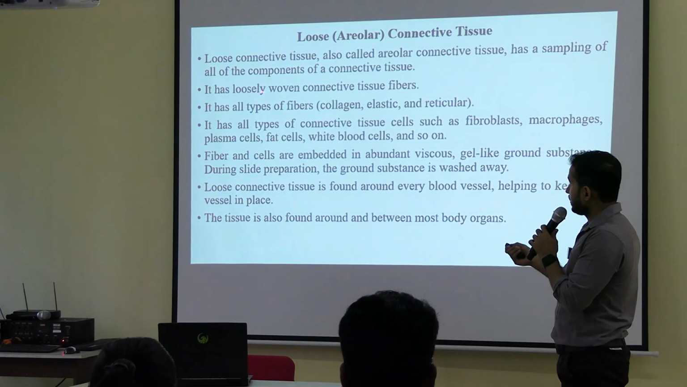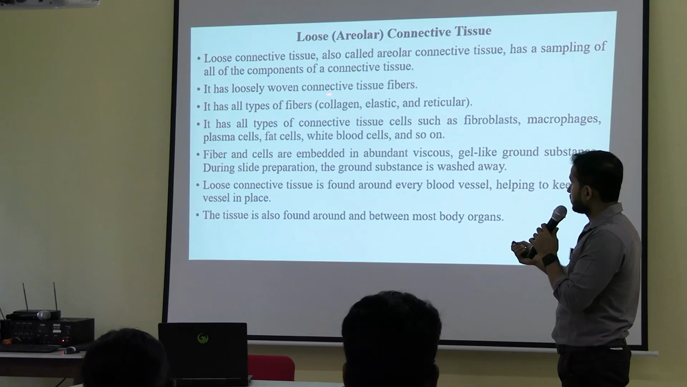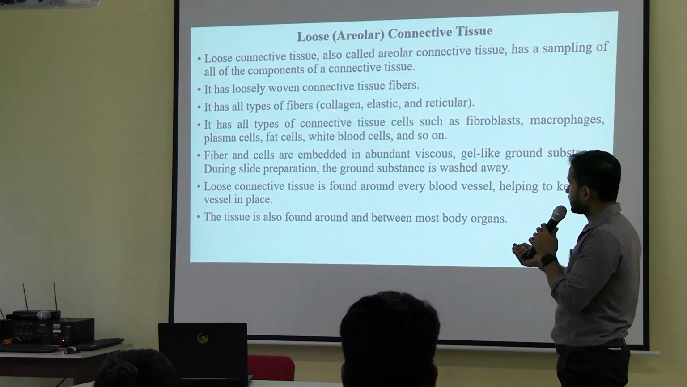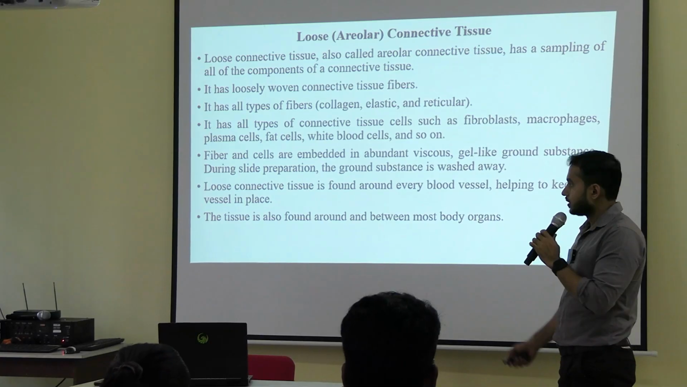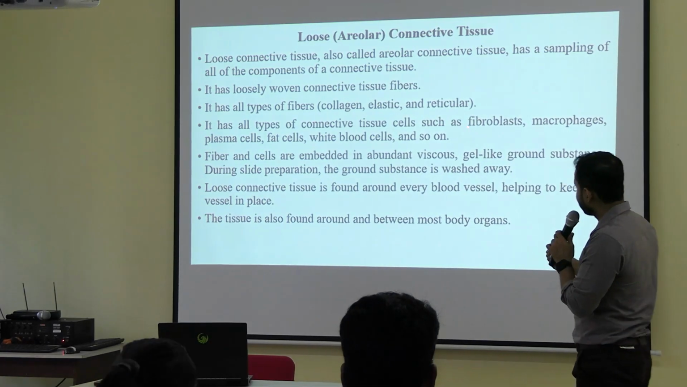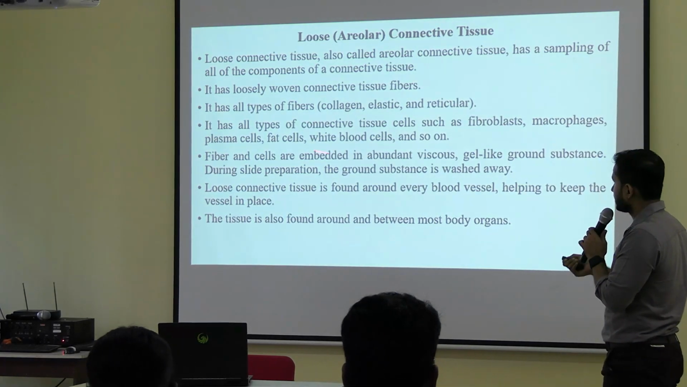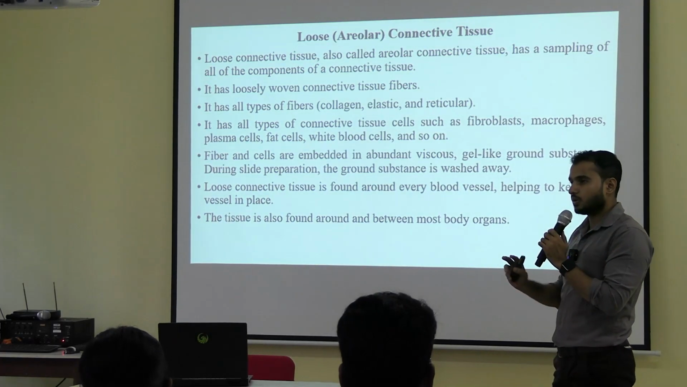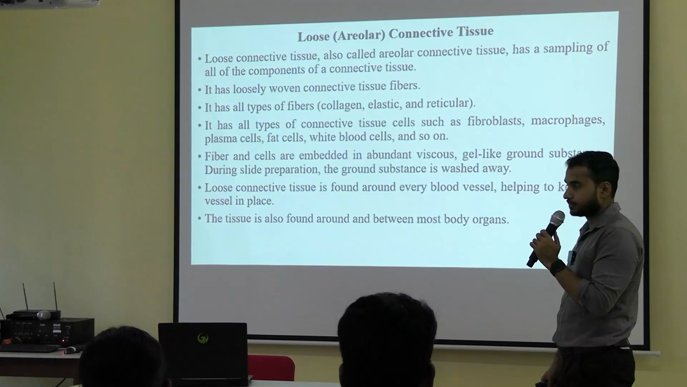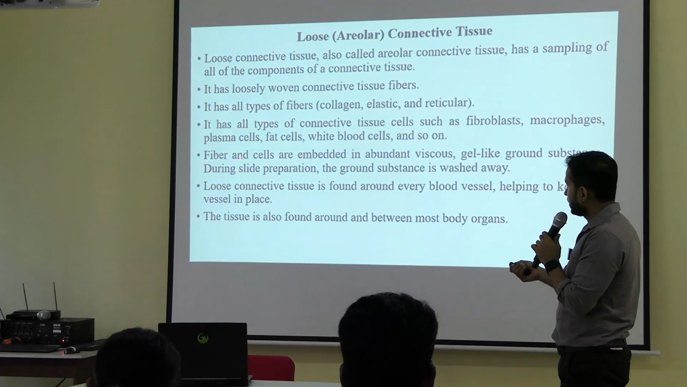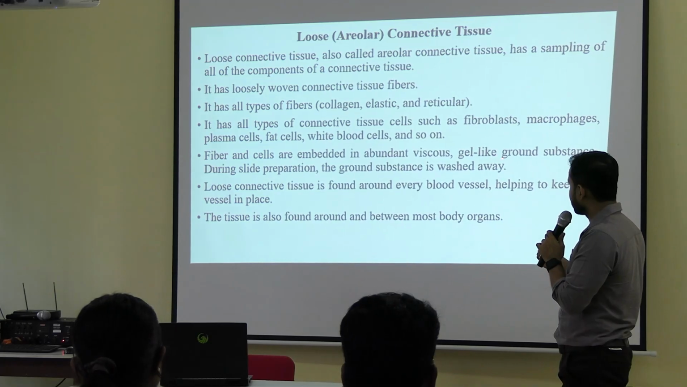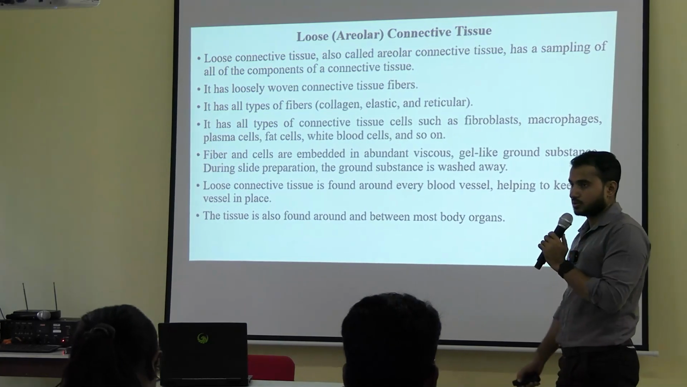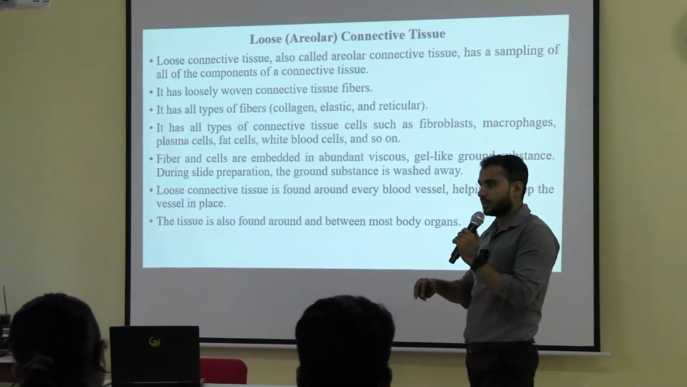Now what it is having, first of all: connective tissue fibers are there, all the types of fibers, collagen fiber, elastic fiber, and reticular fibers are also there. Next, if you see the cells: fibroblasts, macrophages, plasma cells, fat cells, white blood cells. So almost all the types of cells are present over here. Next, the fibers and cells are embedded in a viscous gel-like ground substance.